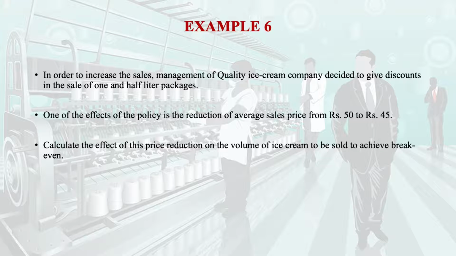In order to increase the sales, the management of Quality Ice Cream Company decided to give a discount in the sales of 1.5 liter package. One of the effects of the policy is the reduction of average sales price from rupees 50 to rupees 45. That means we are going to give an advantage of rupees 5 to our customer.